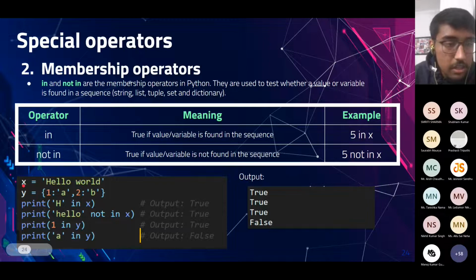Similarly, if x is a string like "hello world", and we have to check whether the character capital H is present in x or not, we can simply write it as capital H in x, and it would return true.